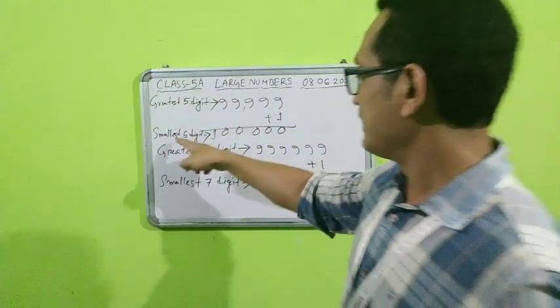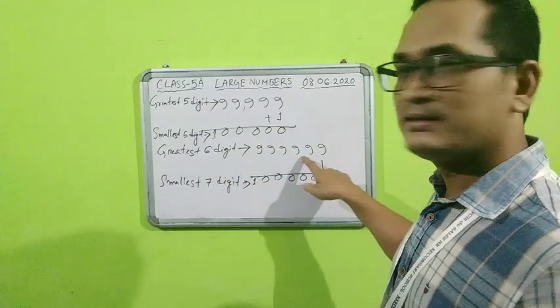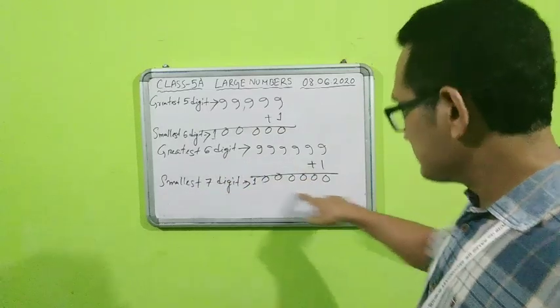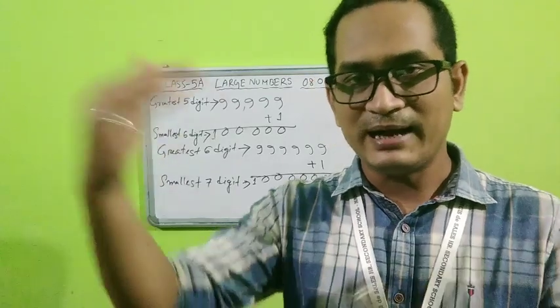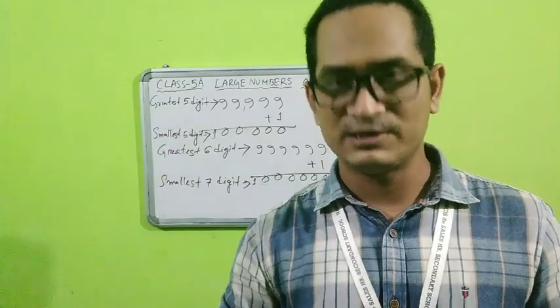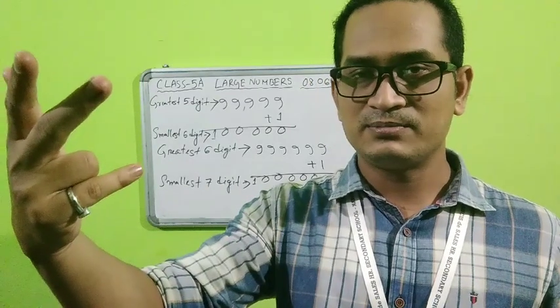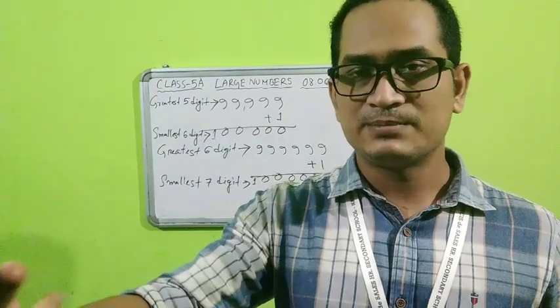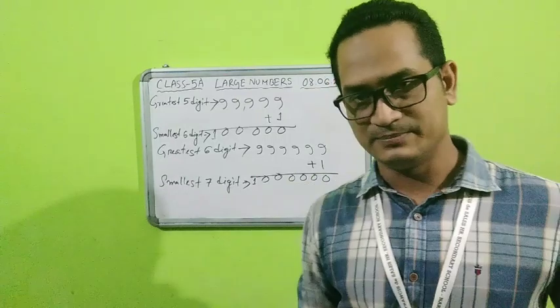If I add 1 with the greatest 5-digit number, I get the smallest 6-digit number. If I add 1 with the greatest 6-digit number, I get the smallest 7-digit number. So this is a pattern actually going on. If you add 1 to the greatest one, you get the smallest one, but the number of digits changes. A 5-digit number will become 6-digit, a 6-digit number will become 7-digit, and similarly a 7-digit number will become 8-digit.